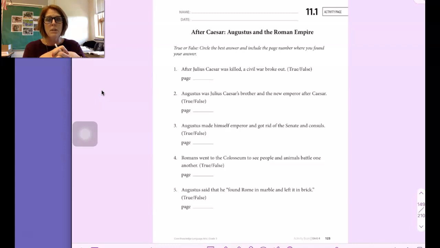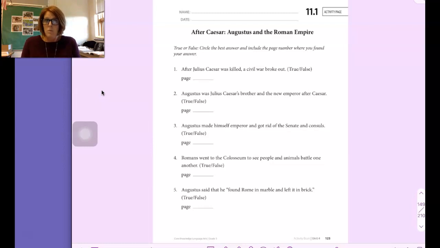What we're going to do, boys and girls, is I'm going to read the chapter to you, and for whatever page has questions that you're going to be looking for the answer to, I'm going to tell you which those questions are. But it's your job to write the page number right here, and then you're circling true if the statement is true.